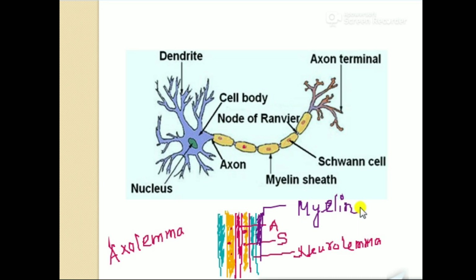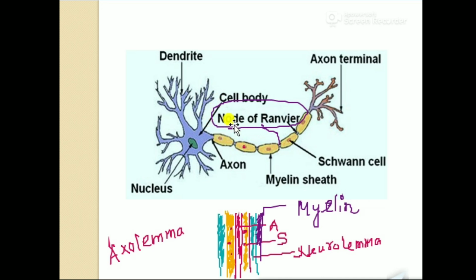This fatty deposition forms the myelinated sheath. This may or may not be present in the axon. Where it is not present, this portion is known as the node of Ranvier. You can see here, this is a node of Ranvier, where the myelinated sheath is not present.